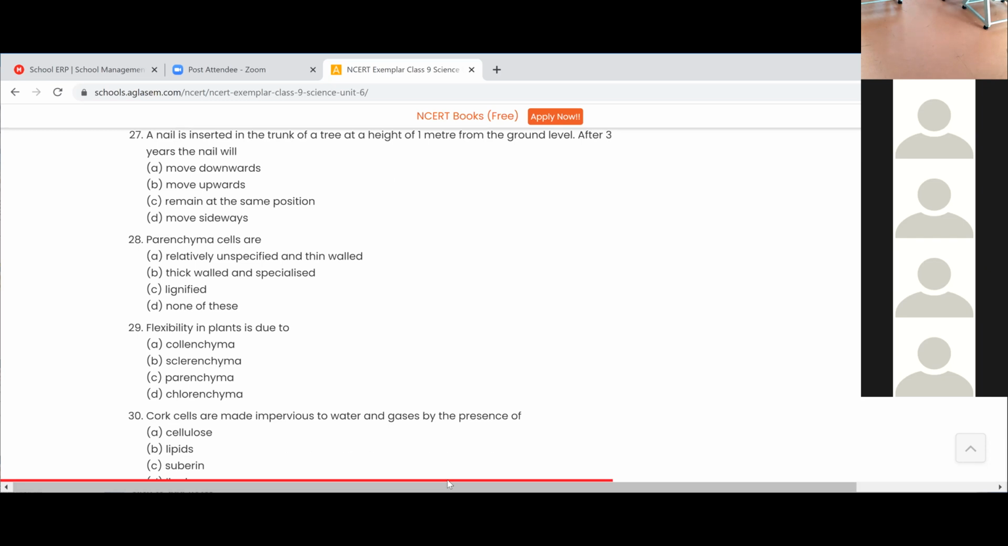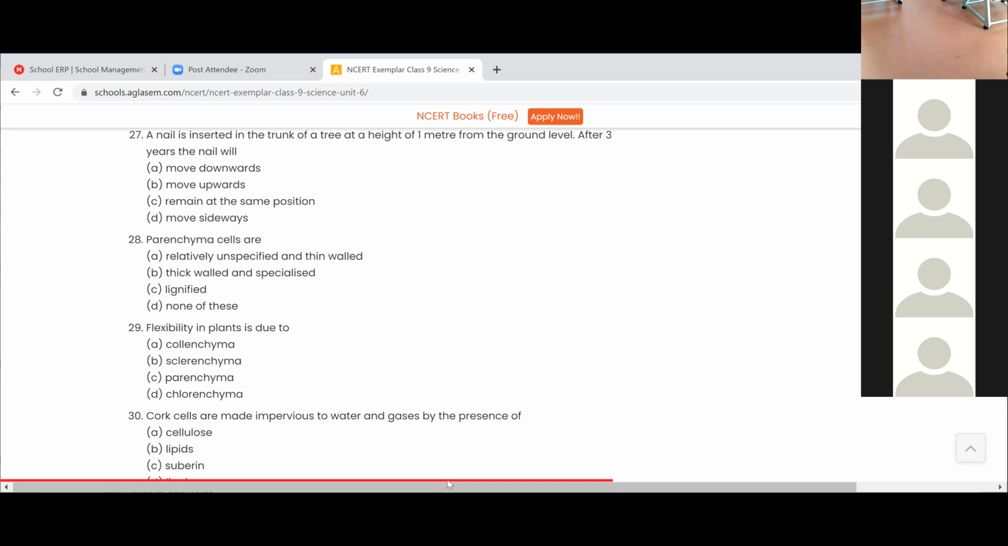Parenchyma cells are thick walled and specialized, ma'am? No, ma'am. They are thin walled, relatively unspecialized and thin walled. They are thin walled. Parenchyma. Ma'am, simple squamous epithelium also thin walled only, no? Yes, it's thin walled only.